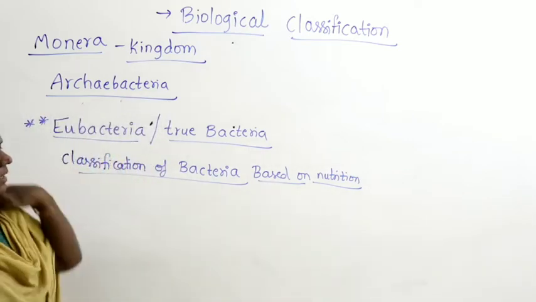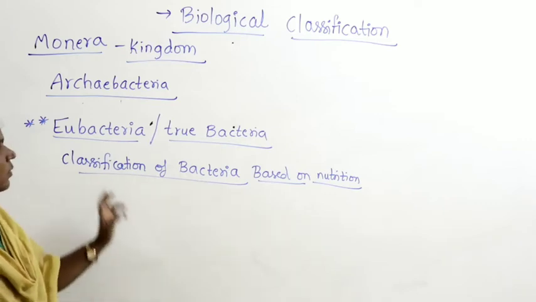In that we discussed that it is divided into 4 categories. What are the 4 categories?